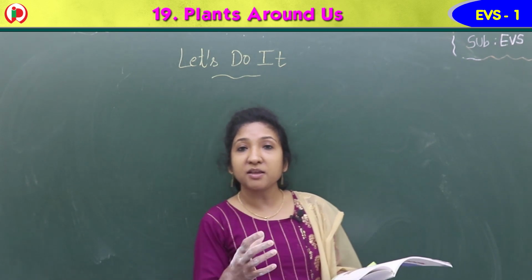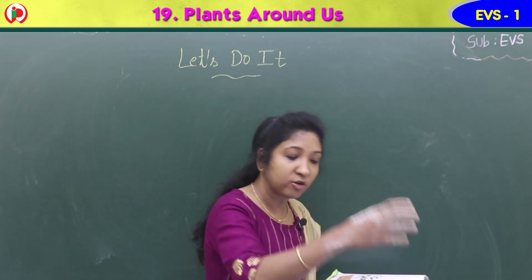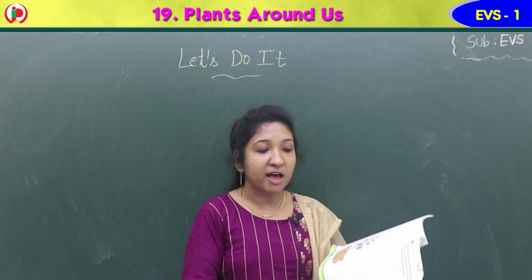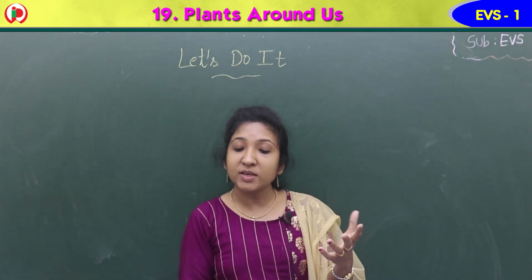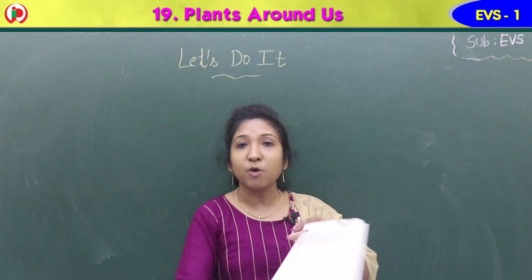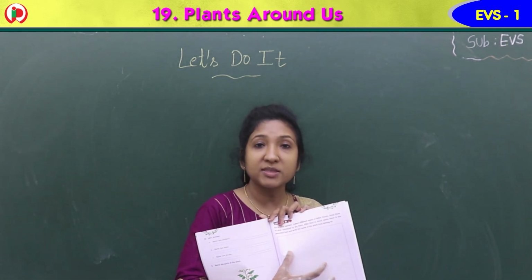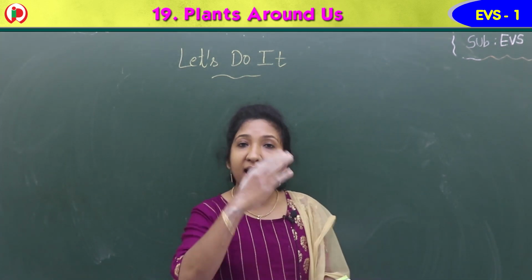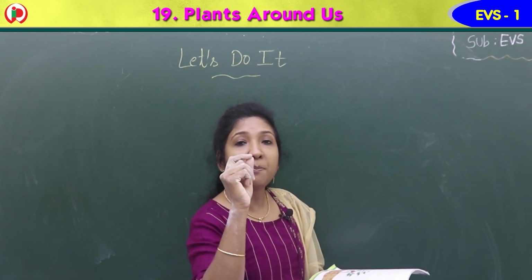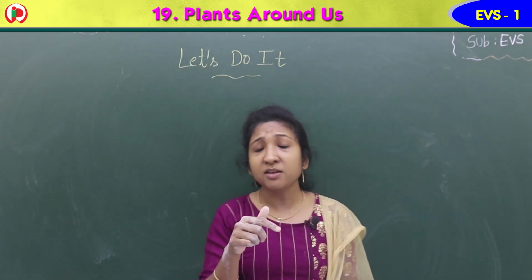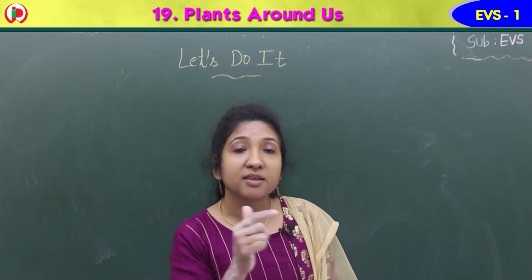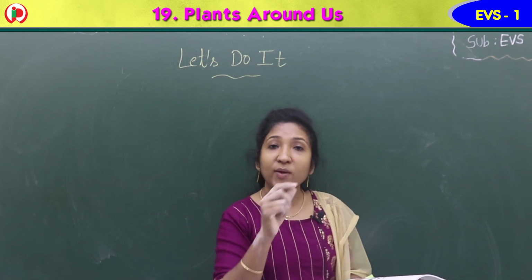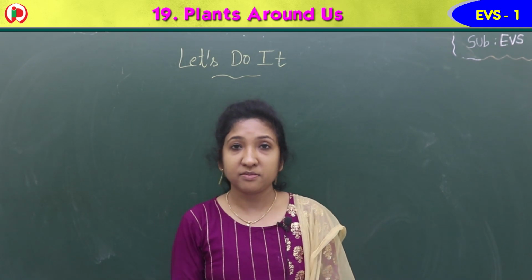After keeping these fallen leaves inside your notebook, after few days you can see they have dried up, and after drying, what you have to do is paste those leaves in this box given. Here there is space given, a box given. Here you have to stick or paste those leaves, and on the side you have to write the name of the plant, which plant those leaves are from. You have to name it. Paste each leaf and write the name of the plant.